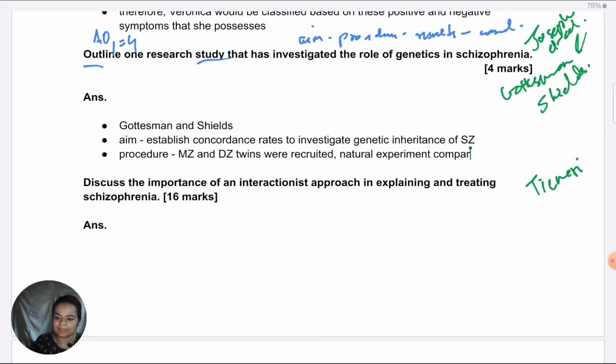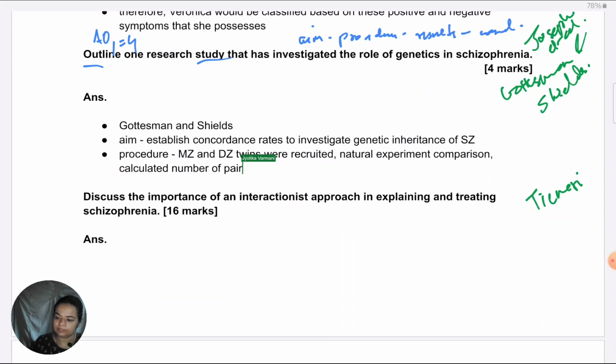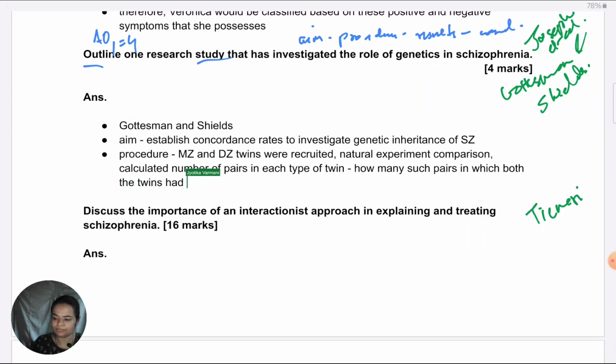And just to explain in a line what is establishing concordance, it was counting in how many pairs of twins, if one of the twins had schizophrenia, the other one also had the same condition. So we can say they calculated the number of pairs in each type of twin, how many such pairs were there in which both the twins had schizophrenia.